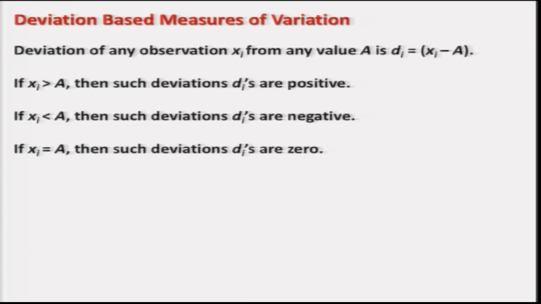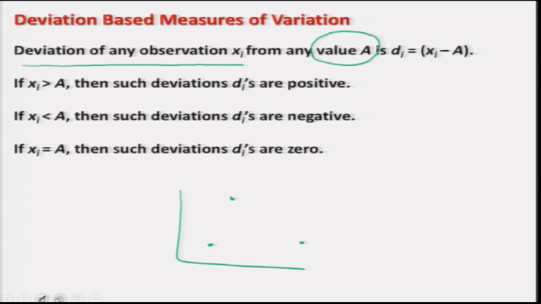So how to get it done? The first question is how to measure the deviation. I am initiating the discussion by measuring the deviation around any value A, and later on I will try to choose an appropriate value of A. So in this graph, if this is the data point and this is the known value A, then these are my deviations.